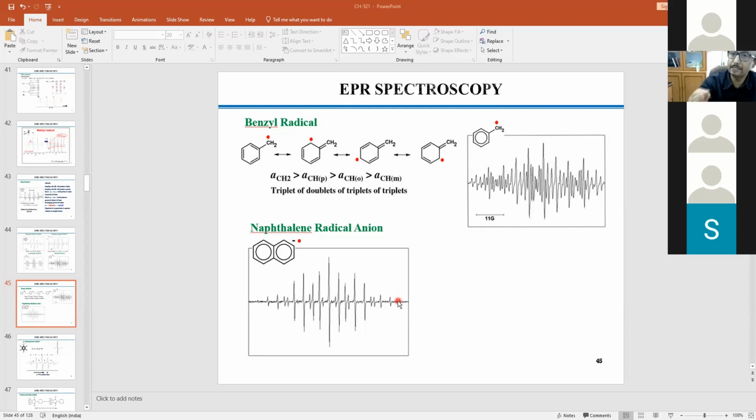It gives you the impression that this unpaired electron is not delocalized throughout the fused 2 rings. It is localized more in one particular ring, and then it is interacting with the other nearby ring. And here your expected line is 25, but somehow your instrument did not allow you to reach that point because of the lack of resolution. So you are getting 21. That is the common observation for whoever uses EPR spectroscopy for their study. So keep that in mind all the time.